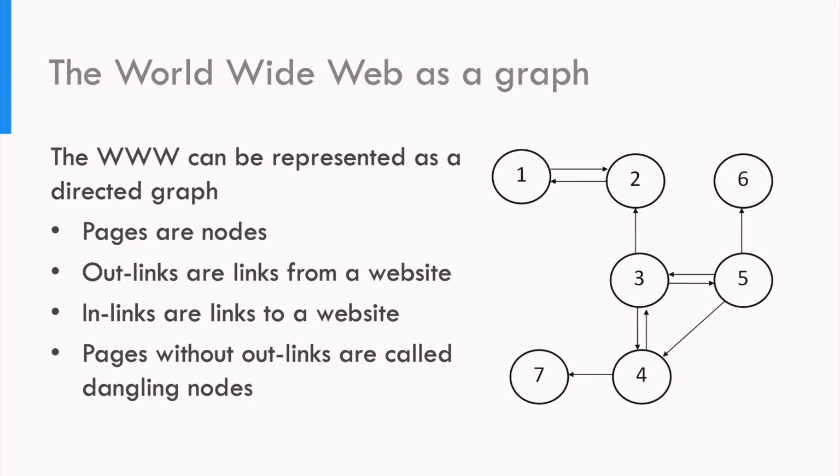Many pages do not have outlinks. Think for example of images. If you end up on such a page, you cannot leave it by clicking on a link. Such a website is called a dangling node.